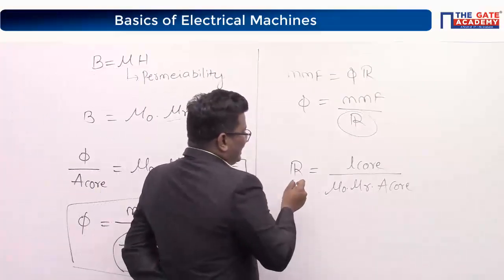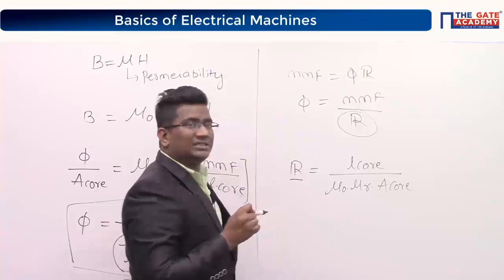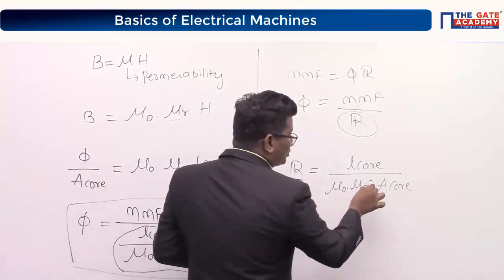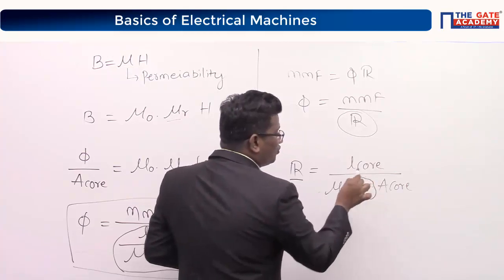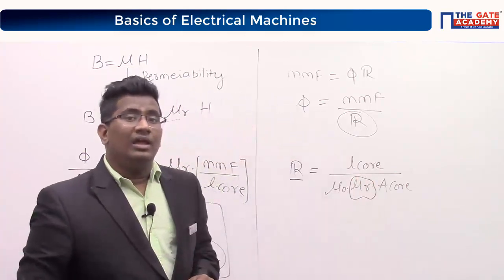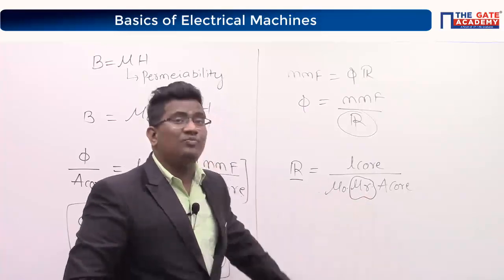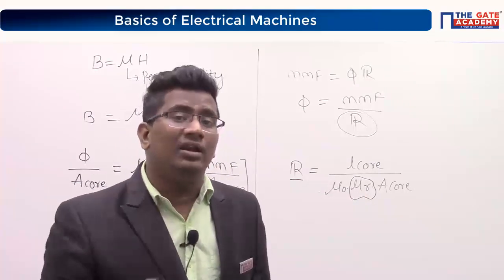Now, tell me, reluctance is inversely proportional to mu r. Is it correct? Tell me, is mu naught constant or variable?